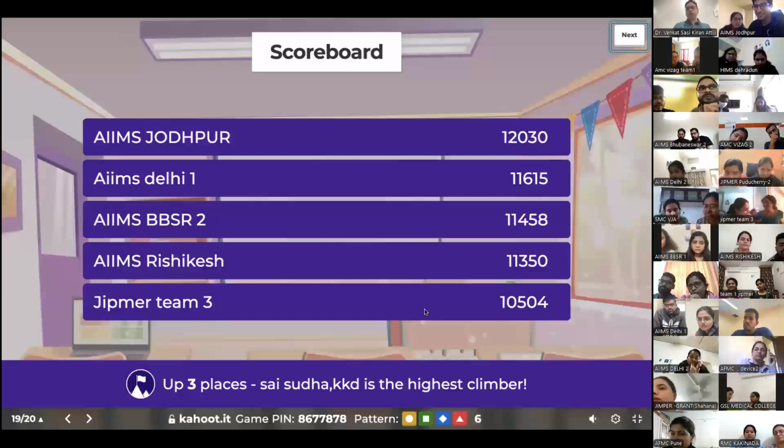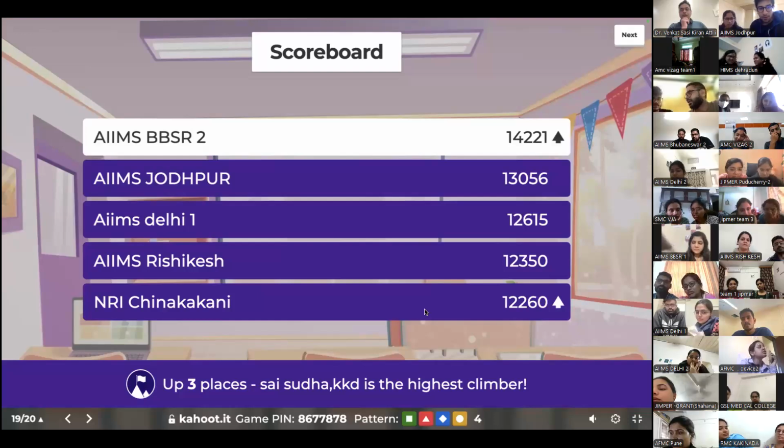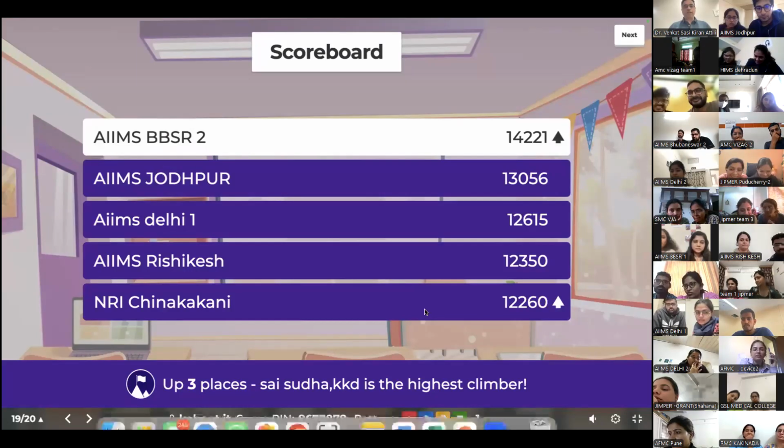See what the leaderboard is like. It's double points. So AIIMS Bhubaneswar have managed to go on to the top, followed by AIIMS Jodhpur, AIIMS Delhi 1, and AIIMS Rishikesh, followed by NRI Chinakakani. So it's a very close fight between Rishikesh, Delhi, and Chinakakani because you've got only one more question to go. Right, let's see. I don't know how the remaining are, but it seems to be a very close fight.